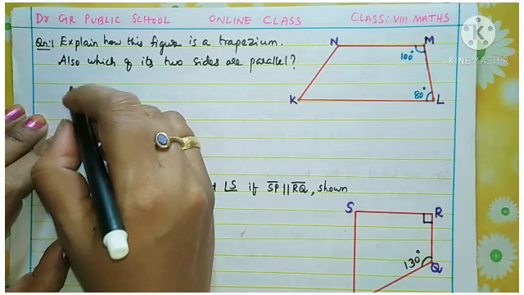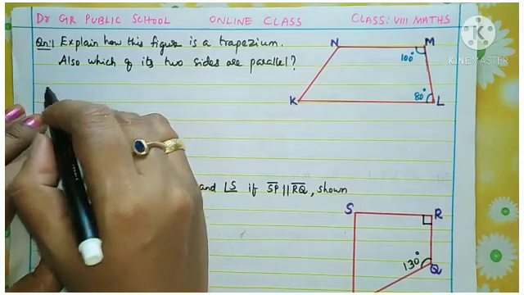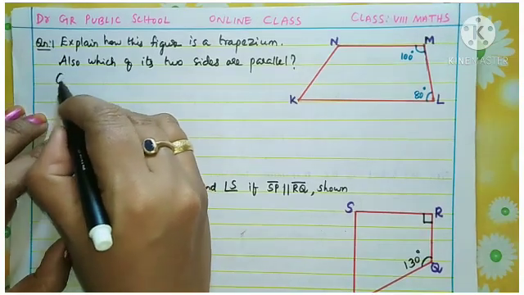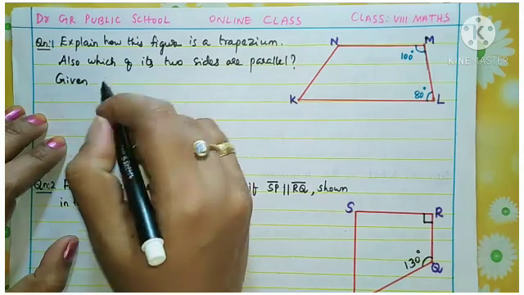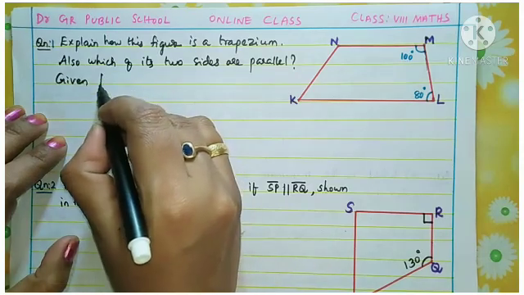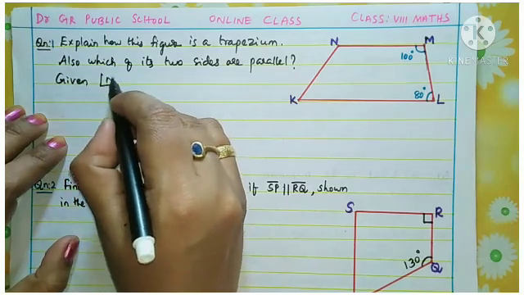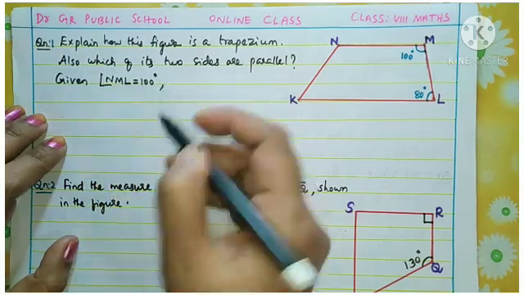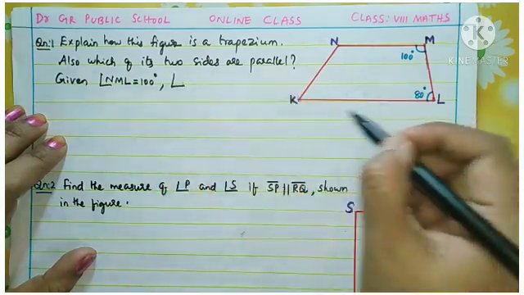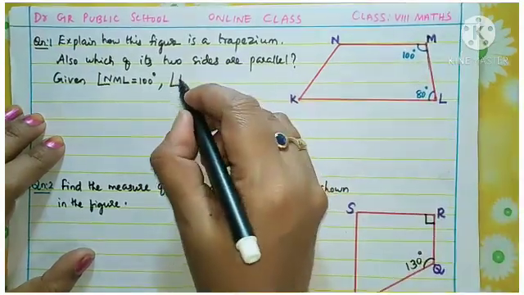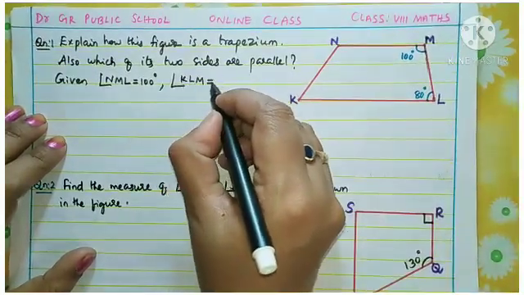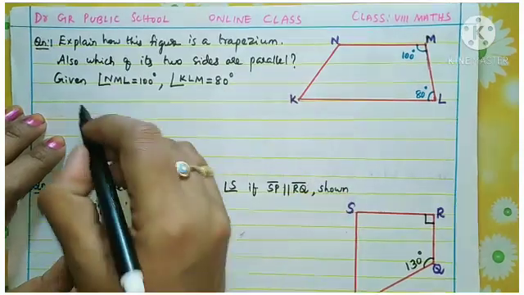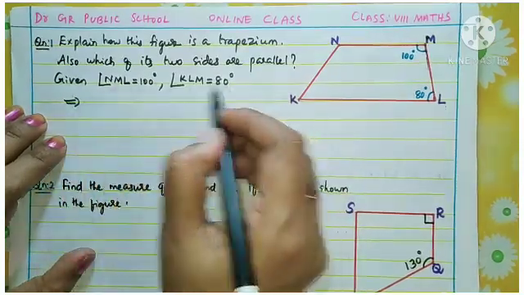So how to start the answer? Listen. Here given, what is given? Angle symbol you put like this. What is the angle? NML equal to 100 degrees given. And what is the name of this angle? KLM. KLM is given 80 degrees. Okay. Now you add these two angles.